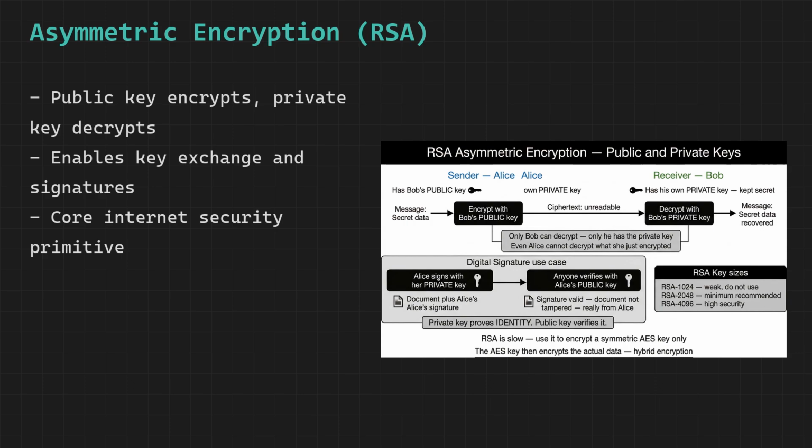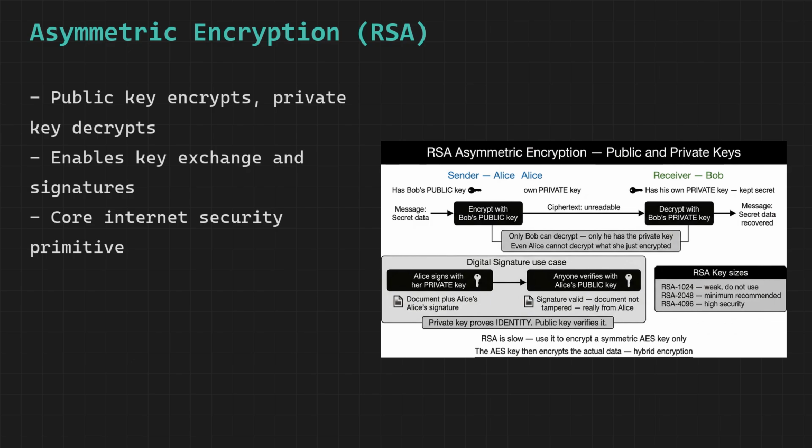RSA was invented in 1977 by Rivest, Shamir, and Adleman, and it remains the backbone of Internet security. The mathematical magic is that it is easy to multiply two large prime numbers together but extraordinarily difficult to factor the result back into the original primes. The public and private keys are derived from this one-way mathematical relationship. The practical implication is revolutionary.